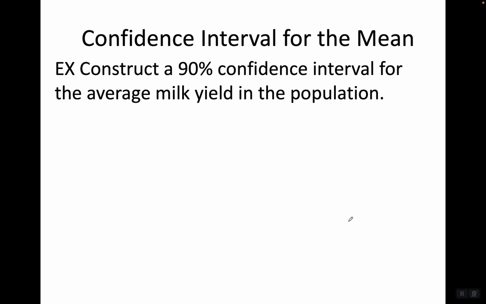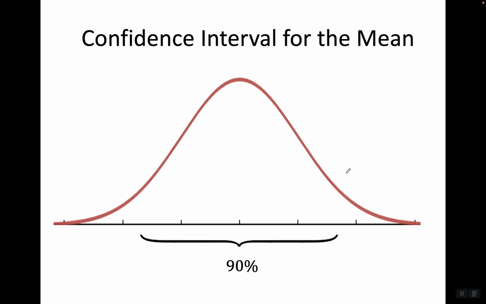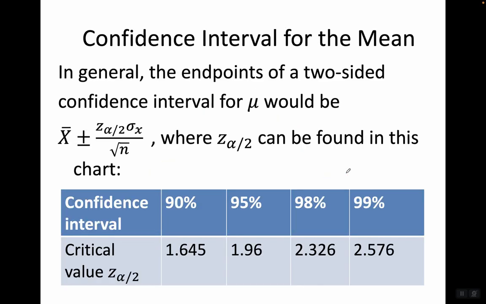Let's say we want to construct a 90% confidence interval for the average milk yield in the population. Okay, a 90% confidence interval is going to be a little bit smaller because we're only 90% confident that it falls into this interval. We're 95% confident that it falls into this interval. In general, the endpoints of a two-sided confidence interval for mu would be x bar plus or minus z sub alpha over 2, sigma sub x over square root n. That's where we find z sub alpha over 2 in this chart. Here we've got a 90% confidence interval, so we're looking at 1.645. That'll be our z sub alpha over 2.